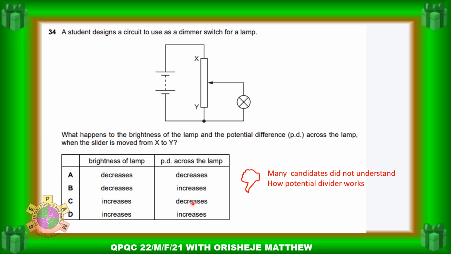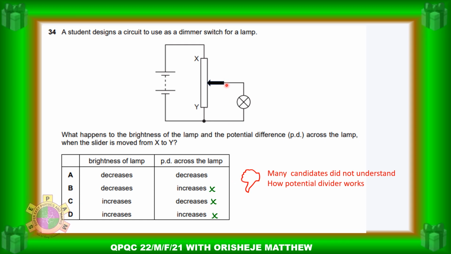And because of that, almost all of them took the various options, so option A, B, C, and D. The majority of the students, almost all the candidates, picked among all the options. But if you look at the principle of the potential divider, option B, option C, and option D are wrong. So let's see how the potential divider works.